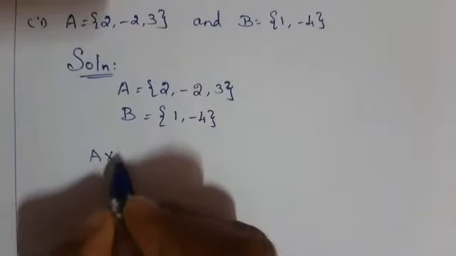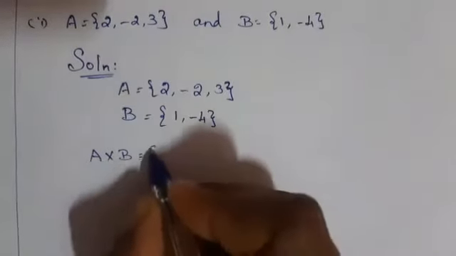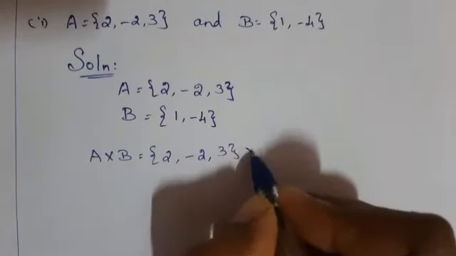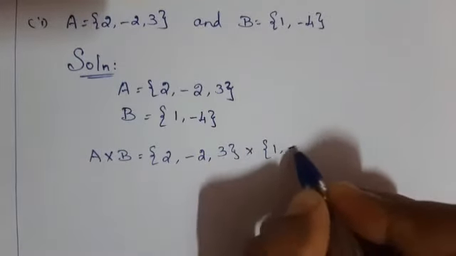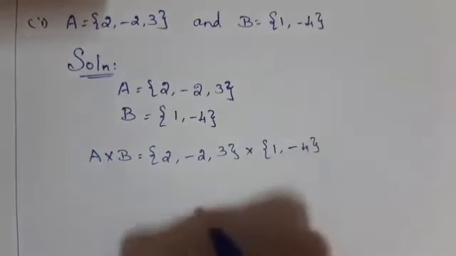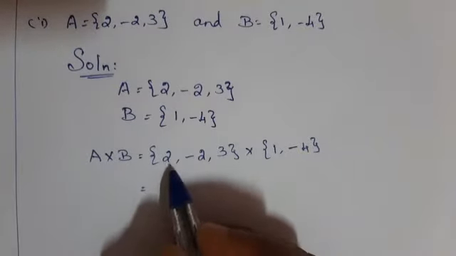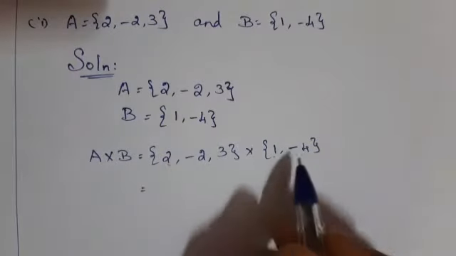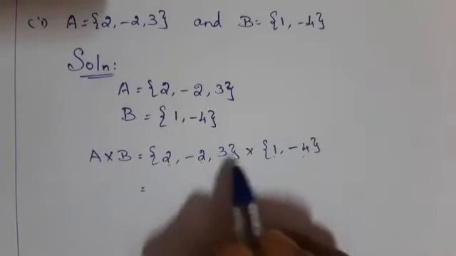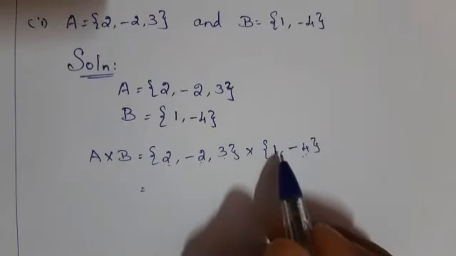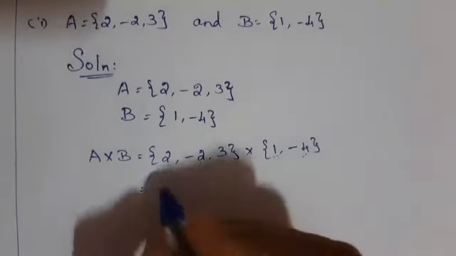A cross B is equal to, write the set {2, -2, 3} cross {1, -4}. Can you remember this? (2, 1), (2, -4), (-2, 1), (-2, -4), (3, 1), (3, -4).